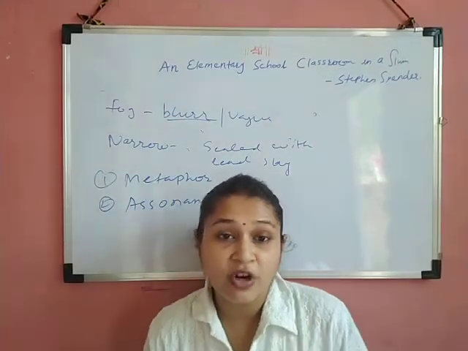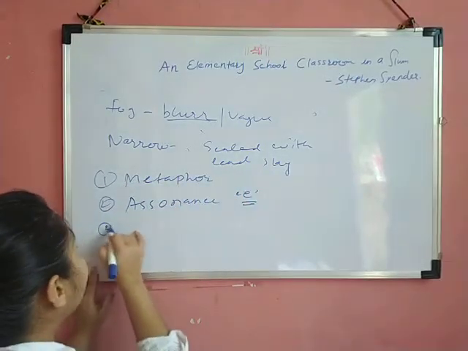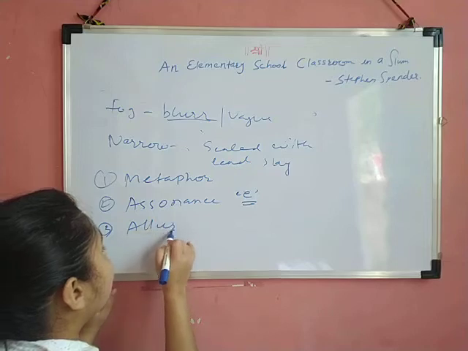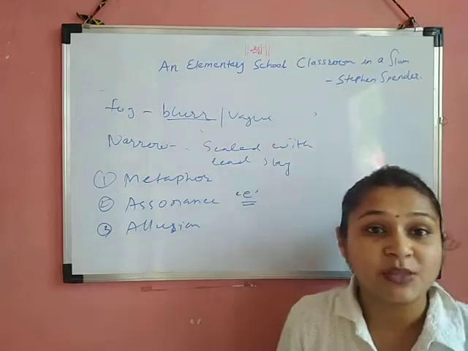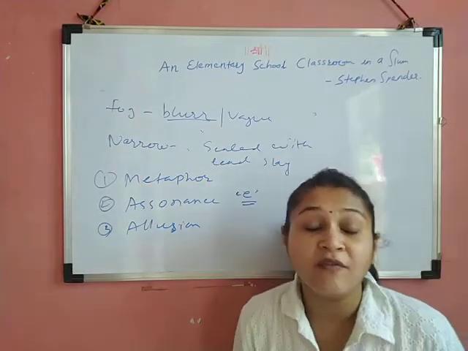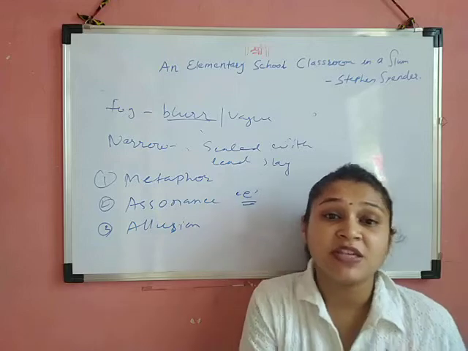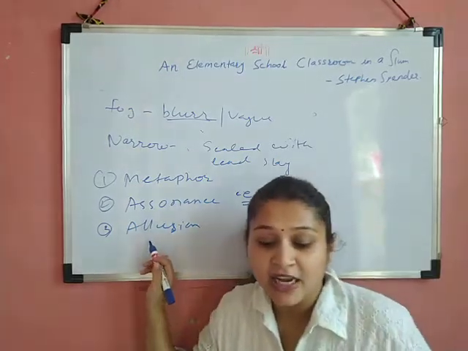Next figure of speech is allusion. Allusion means a reference of some images. There is a reference of Shakespeare's head. There is a reference of Tyrolese valley. There is a reference of world map. So these are the references used in the poem in that particular line. That is why that is allusion.